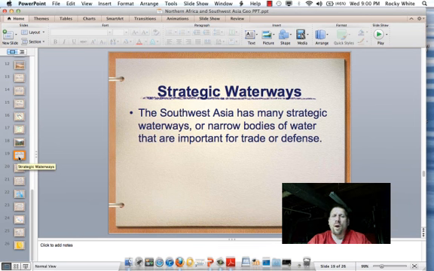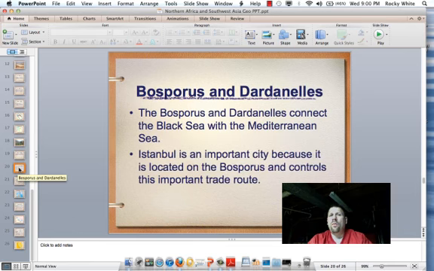There are other strategic waterways in Southwest Asia. These strategic waterways are narrow bodies of water that are important for trade or defense. One of these strategic waterways is called the Bosporus and the Dardanelles, and they connect the Black Sea in the north of Southwest Asia to the Mediterranean Sea in the southwestern portion, shall I say. Istanbul is an important city because it is located right on these straits and controls this important trade route.